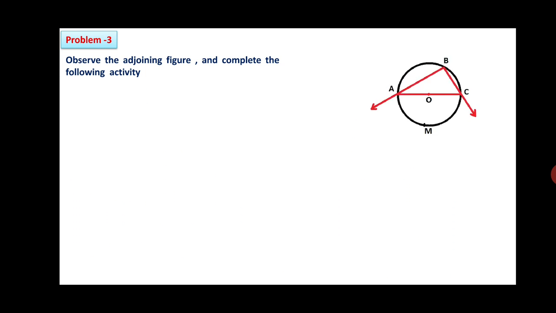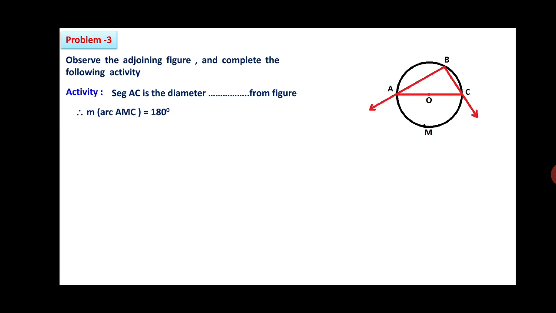Now let us see the third problem. Observe the adjoining figure. This is the figure, and complete the following activity. The activity given is: here segment AC is the diameter from the figure. Therefore measure of arc AMC is equal to 180 degrees.